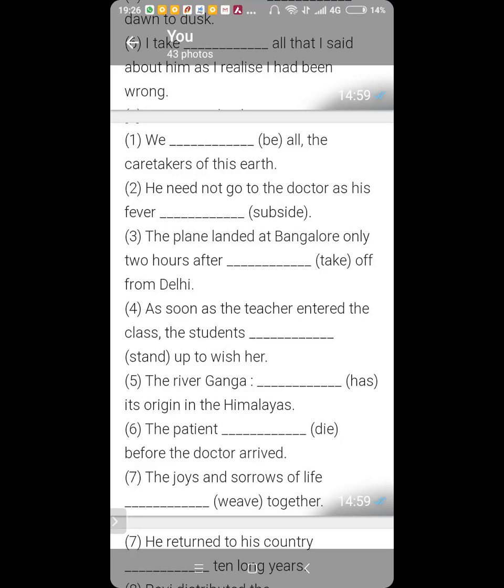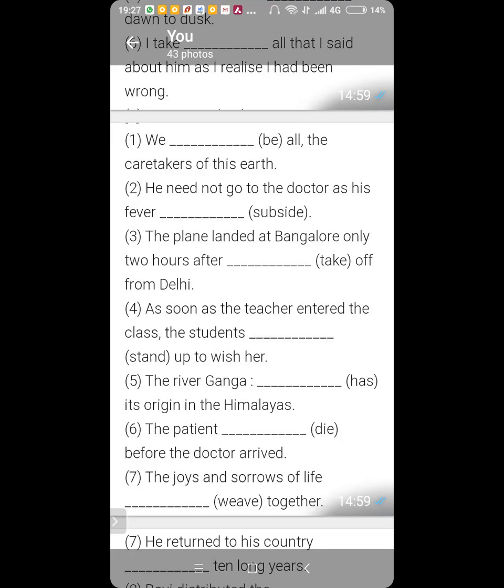Basically, he had fever, so he was thinking of going to the doctor, but now his fever came down. For fever to come down, the verb used is subside. Okay? Got it? Yes, sir.